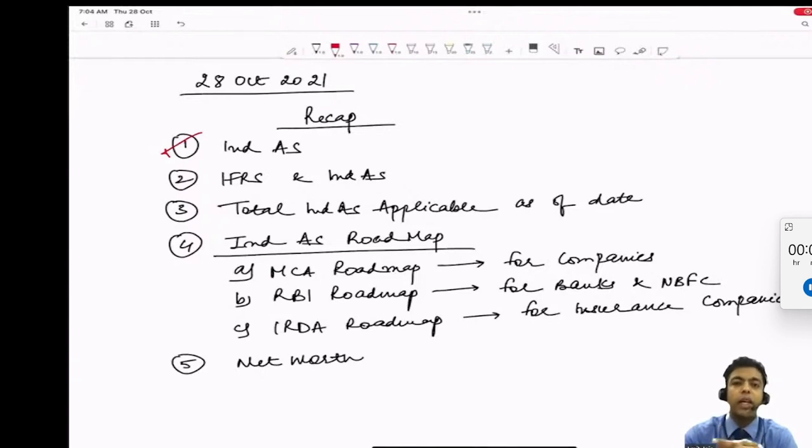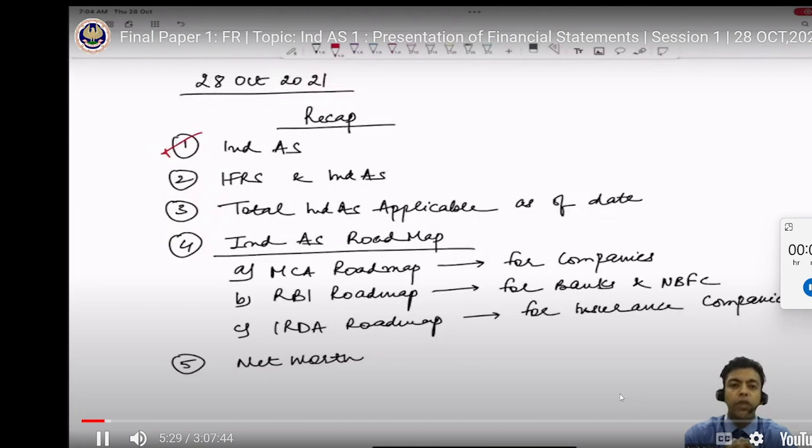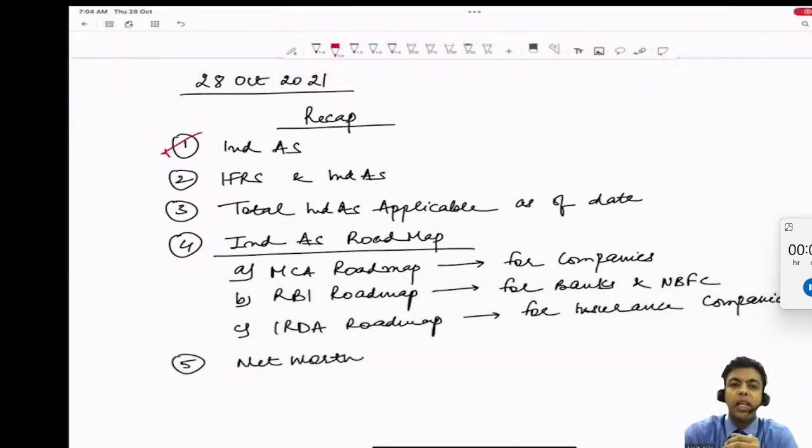A new standard was issued by the IASB and has been carried forward in India in the form of INDAS 115. Similarly, as of 1st April 2019, what has happened? A new standard has come up, which is lease accounting, INDAS 116, and the old standard INDAS 17 has gone away. We now have a total of 39 accounting standards, and going forward, we will continue to have 39 accounting standards.